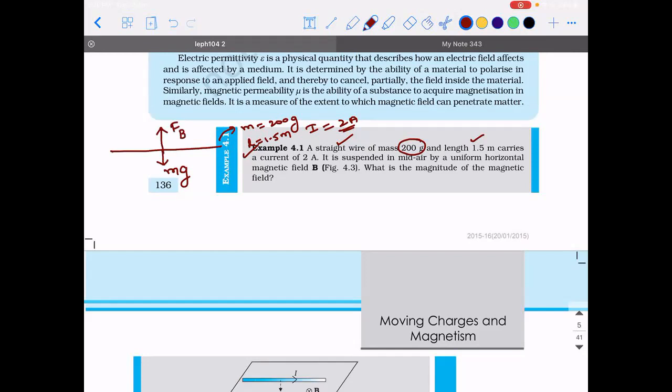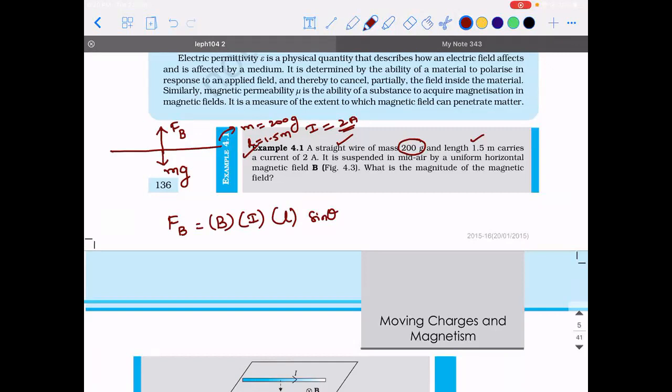Correct? So what is F_B, guys? What is the magnetic force? Just now we saw. It is magnetic field times current times length times sine theta, where theta stands for what? Theta is the angle between which two vectors?